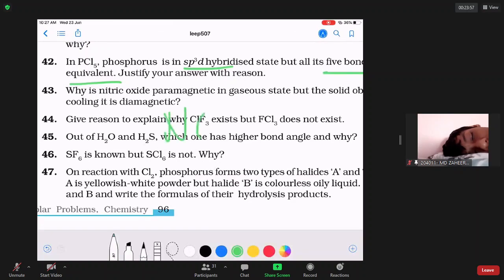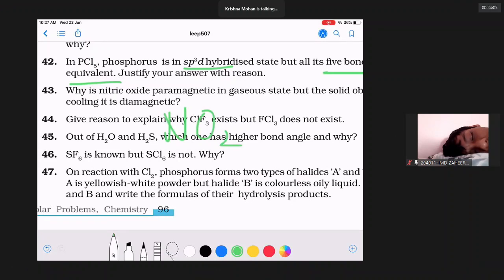Nitrogen dioxide, NO2. Nitrogen has 5 electrons. Out of 5, it uses 4 to make bonds with 2 oxygens. So it has 1 electron left. Because NO2 has 1 unpaired electron, it is paramagnetic. On cooling, this NO2 combines with another NO2 that also has an unpaired electron. These two make a bond. So in the solid state, it becomes N2O4, which is a colorless solid and diamagnetic, because in N2O4 there is no unpaired electron.